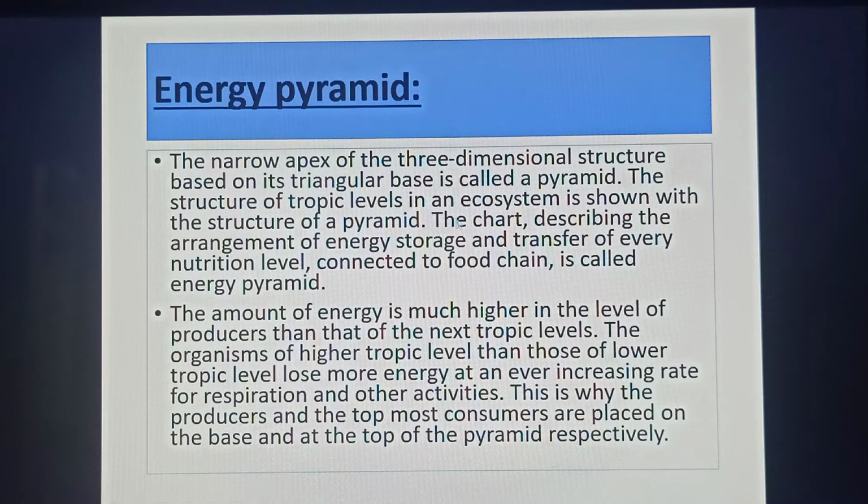The chart describing the arrangement of energy storage and transfer of every nutrition level connected to the food chain is called an energy pyramid. The amount of energy is much higher in the level of producers than in the next trophic levels. The organisms of higher trophic levels lose more energy than those of lower trophic levels at an ever increasing rate for respiration and other activities. This is why the producers and the topmost consumers are placed at the base and at the top of the pyramid respectively.